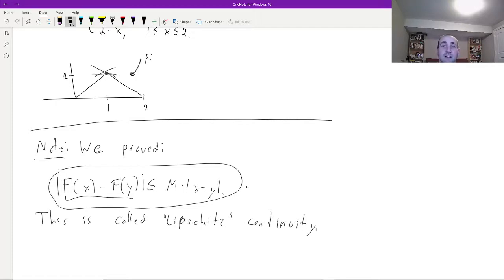So this type of bound is called Lipschitz continuity. It's much, much, much stronger than being merely uniformly continuous, and all functions F of this form have that extra property. Okay, so it is true that in fact the integrals of functions f really are nice functions. They're not just continuous, they're better than that, but they're not necessarily quite differentiable. Okay, that's it.